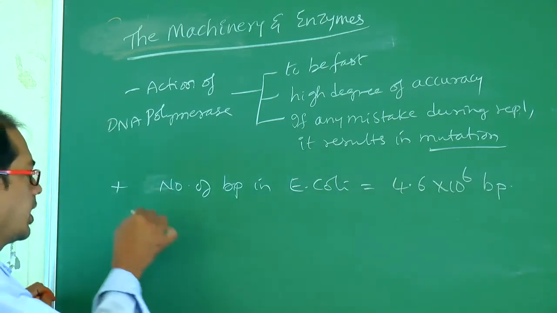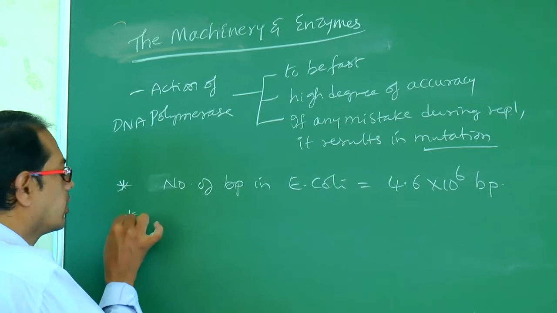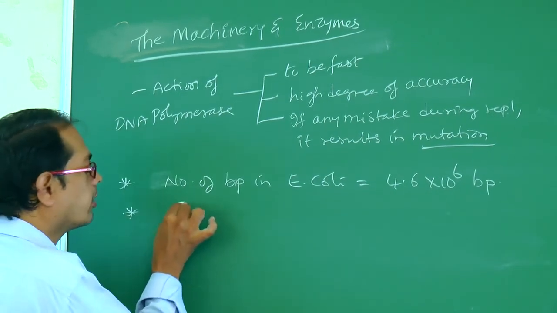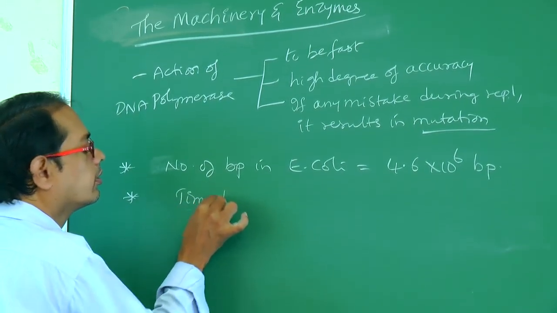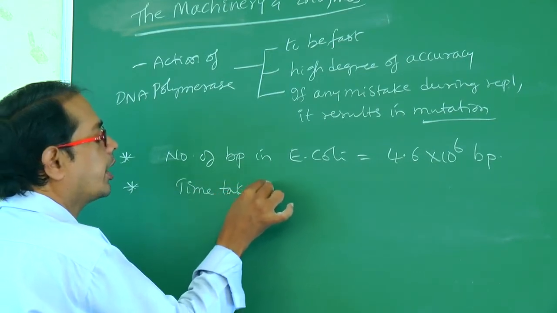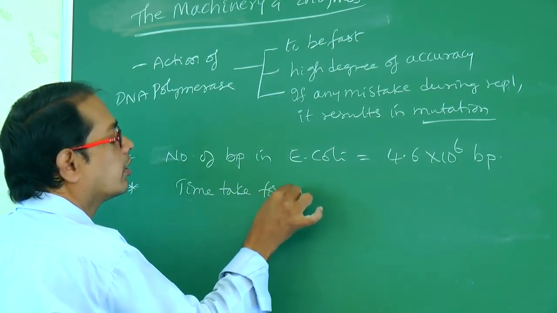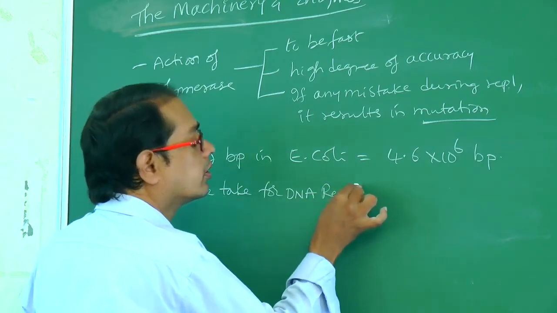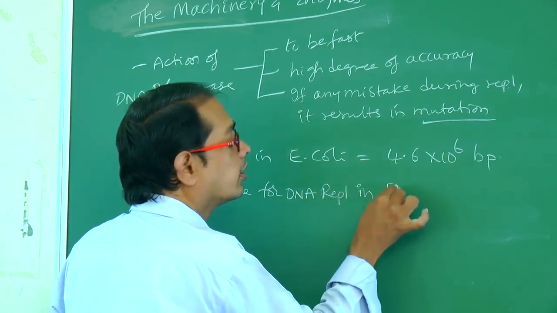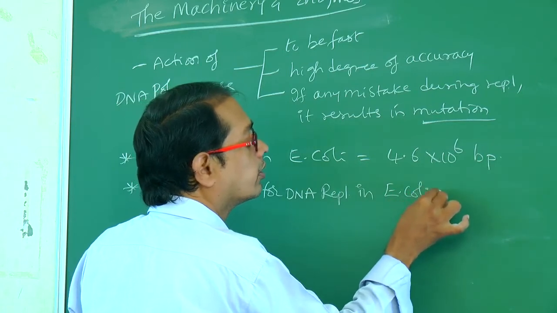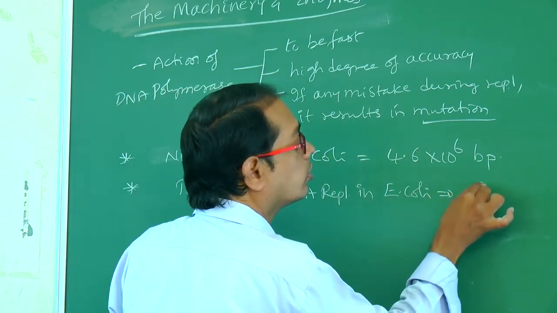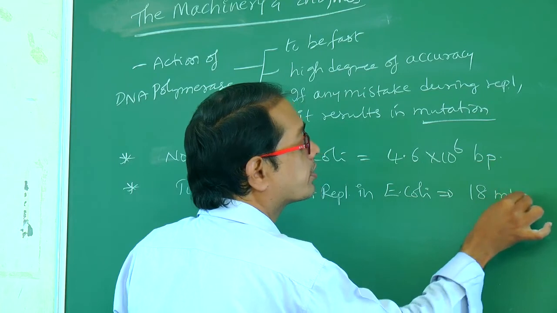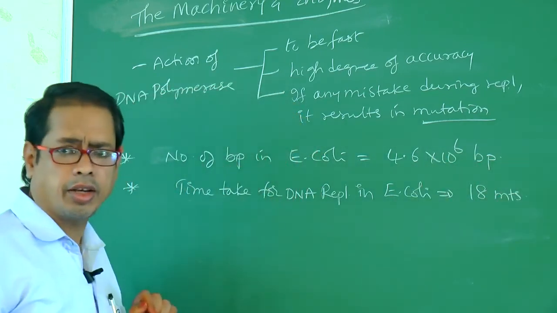Okay. Then the time taken for DNA replication in E. coli is equal to 18 minutes. 18 minutes.